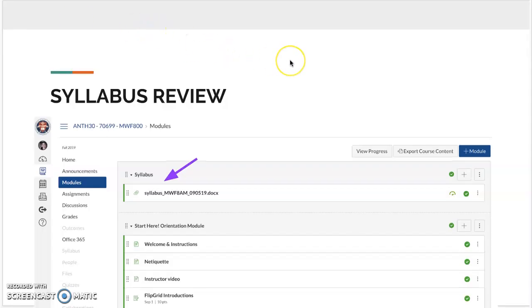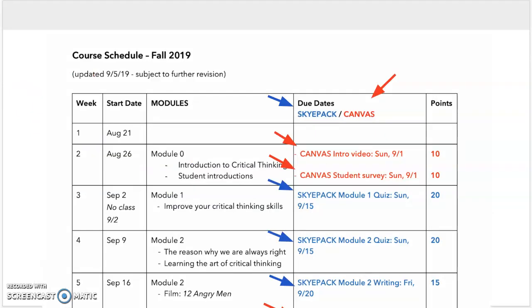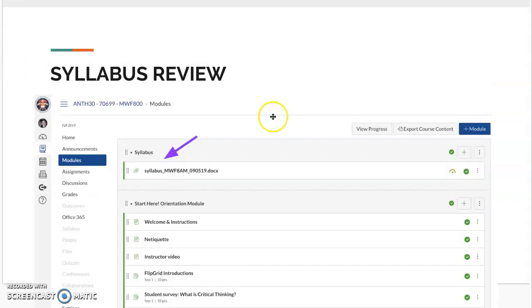So if you go and look on your syllabus, which you can find by going to this left main menu, clicking on modules, and it will open up this list, and at the very top of the list is syllabus. Click on that syllabus and that will give you the course schedule on page, I think it's about 3 or 4 of the syllabus. You should always make sure you check this course schedule at the beginning of each module so that you know when the due dates are.